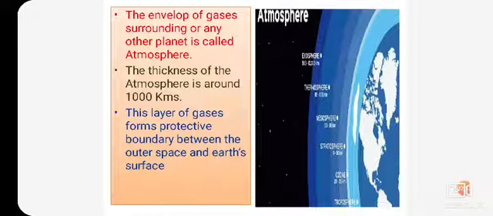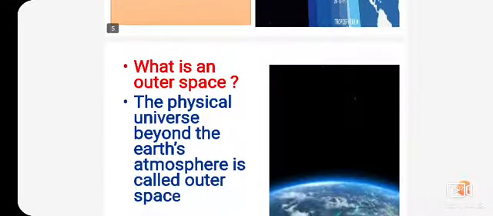These are a mixture of gases. They give a protective boundary between the outer space and the earth surface. Come on, what is outer space? The physical universe beyond the earth's atmosphere is called outer space. The atmosphere surrounds the earth in layers up to 1000 kilometers, and beyond this atmosphere we call it outer space.